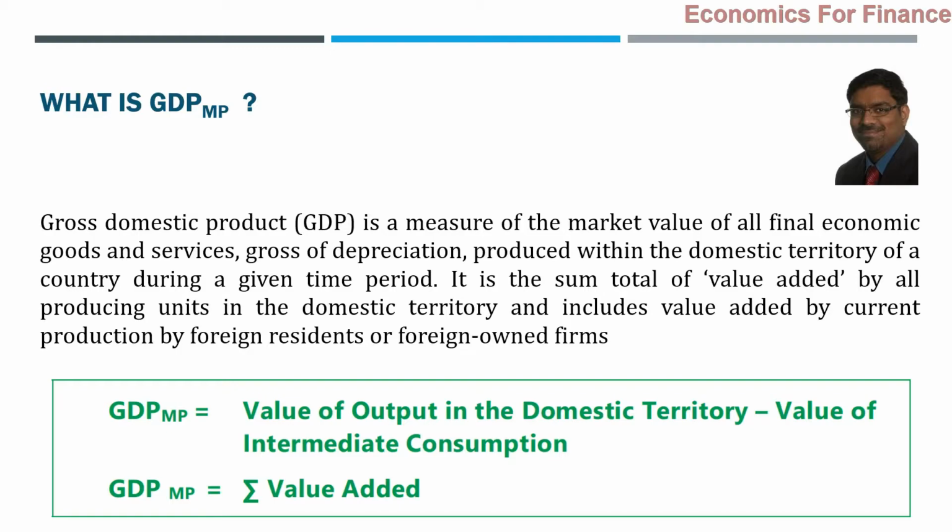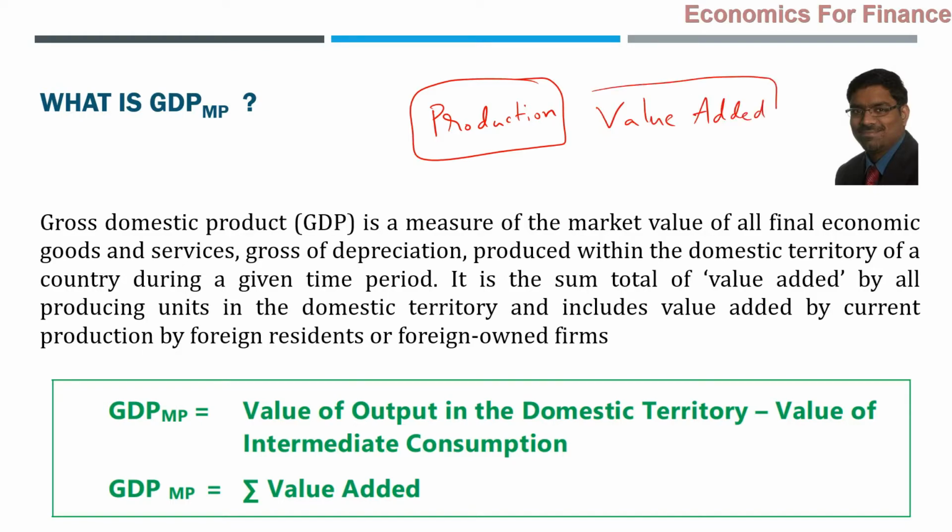Normally, unless otherwise stated, we are looking from the production angle only. In other words, value added. Value added is the angle that we look at for all these various economic aggregates, starting with GDP. GDP MP. What is MP here? Market prices. Gross domestic product measured at market prices. That's what GDP MP is all about.